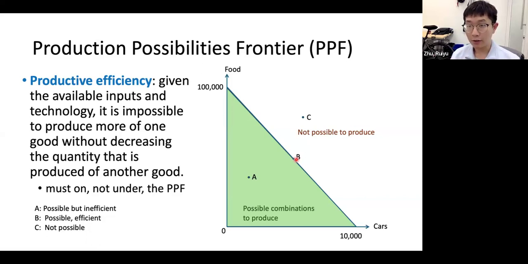We cannot increase both productions at the same time. For point C or above the PPF, it's not possible to produce, right? Because we can never find any reasonable allocation of our resources to get that amount of output.